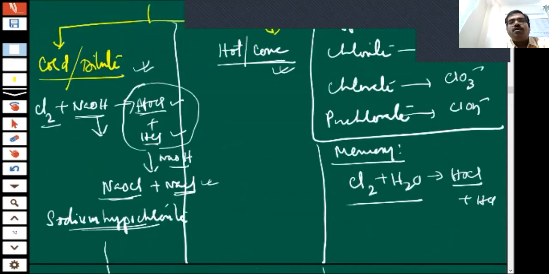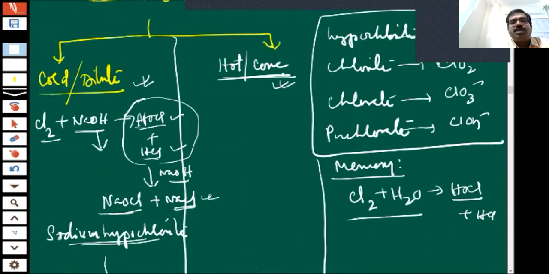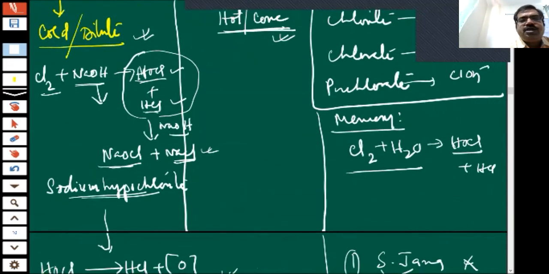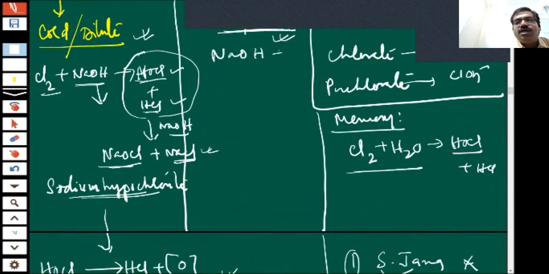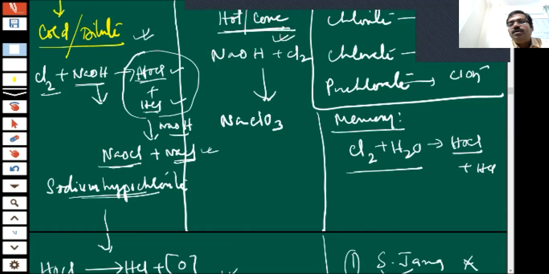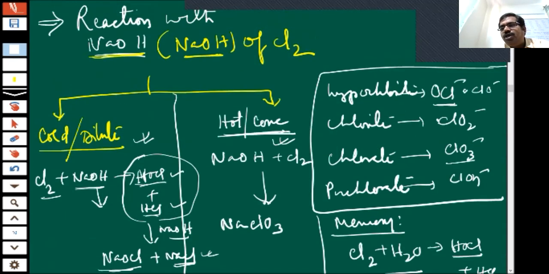And now what about hot and concentrated, children? Hot and concentrated means the reaction will be like this. When NaOH is heated and highly concentrated, and allowed to react with chlorine, it will give you NaClO3. Children, do you know what ClO3 minus is?